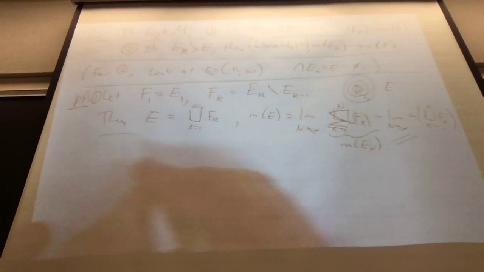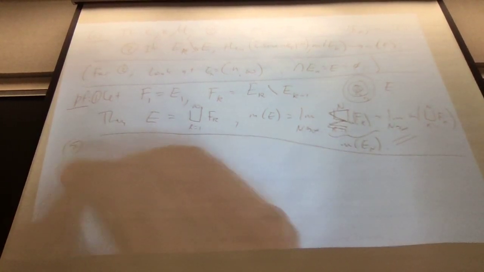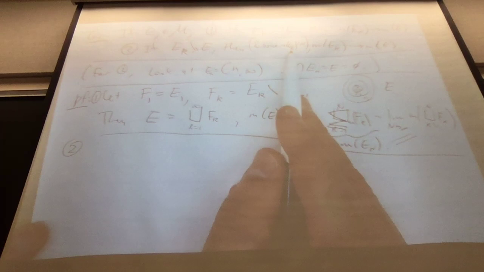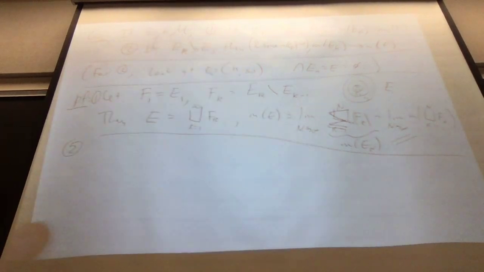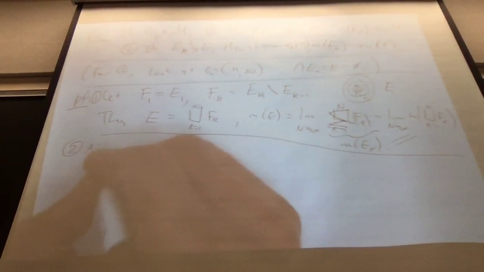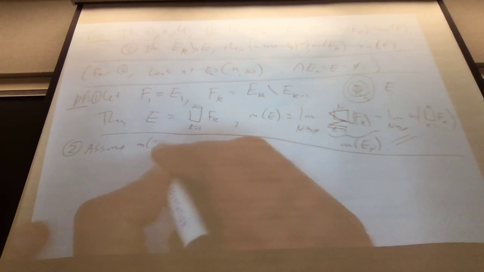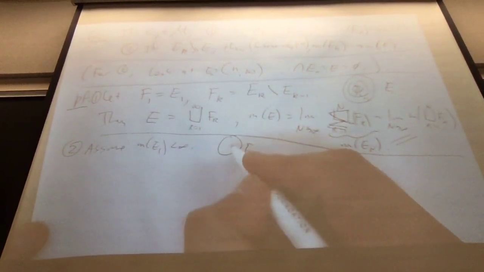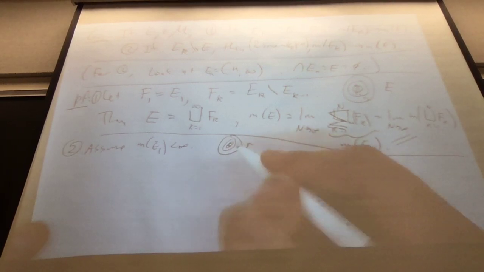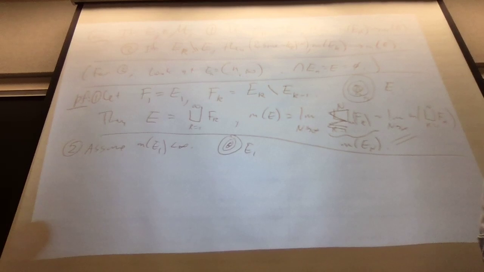Okay, proof of part 2. Well, eventually one of them has finite mass. Let's just assume E1 has finite mass. Throw out the finitely many that you don't care about. Assume the measure of E1 is finite. So now we have E1 is the biggest one, and it contains E2, and it contains E3, and all the way down to E at the center.